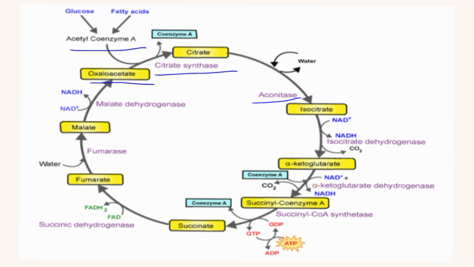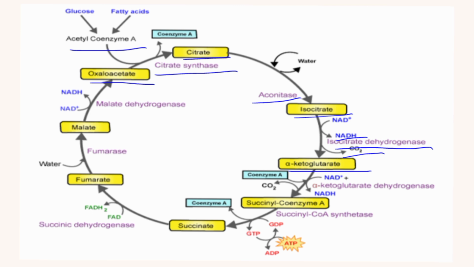Aconitase catalyzes the reversible isomerization of citrate and isocitrate with cis-aconitate as an intermediate. Isocitrate dehydrogenase catalyzes the oxidative decarboxylation of isocitrate to alpha ketoglutarate to produce first carbon dioxide and NADH in a two-step process, from isocitrate to oxalosuccinate and then to alpha ketoglutarate.